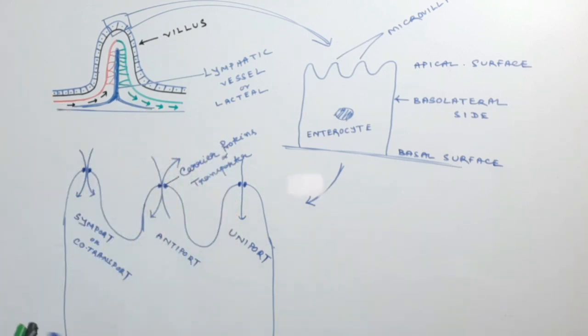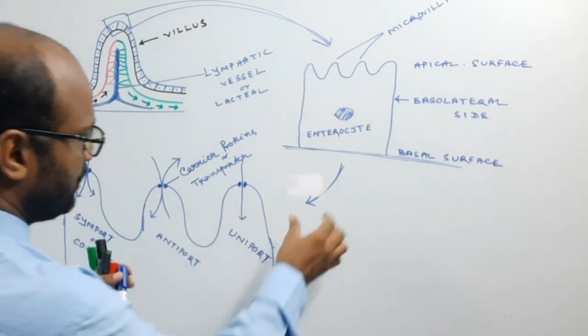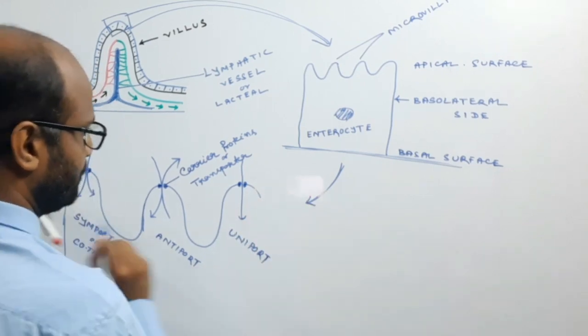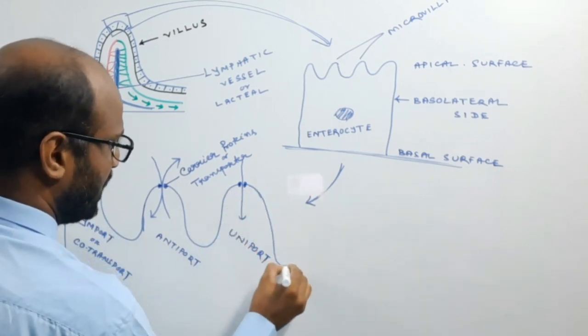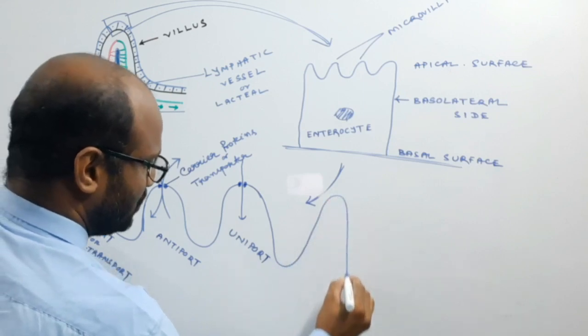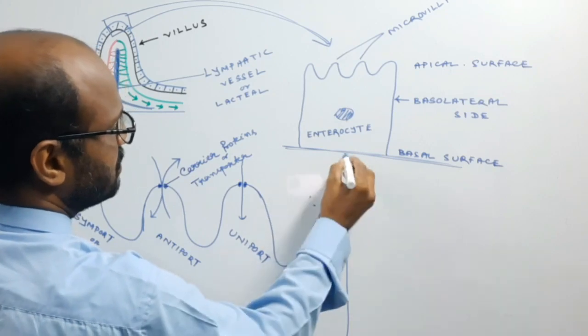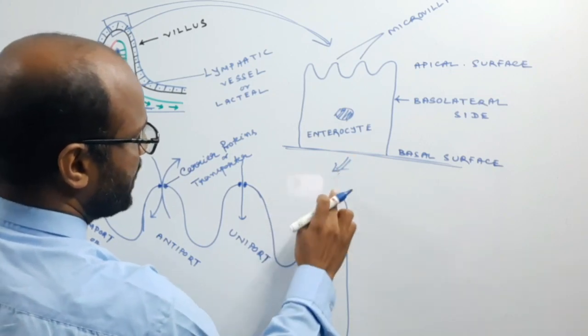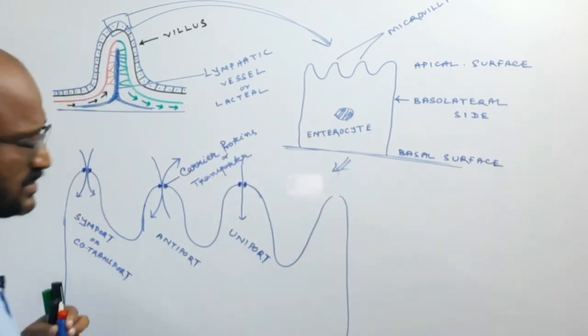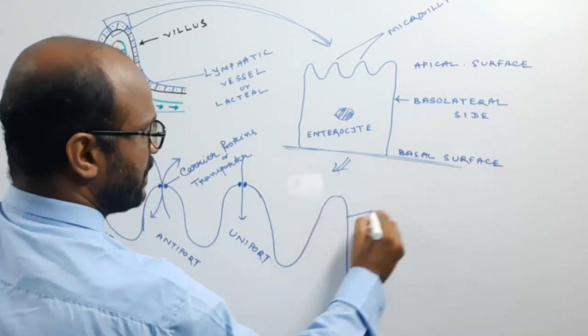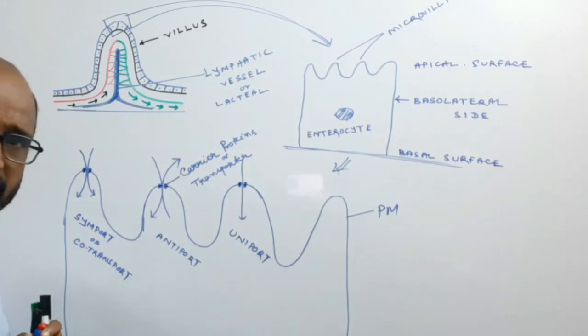And another thing: suppose there is another fold, another microvilli, but there is no protein here. So this is the plasma membrane lipid bilayer.